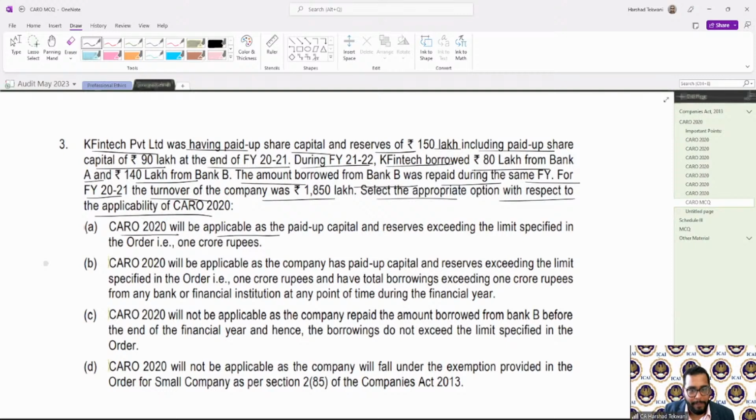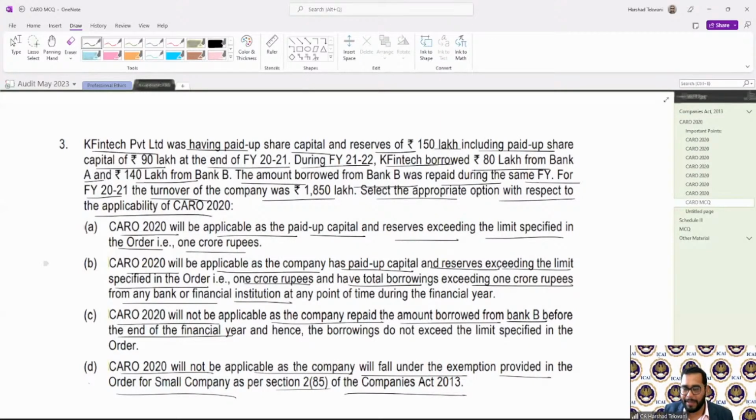CARO 2020 will be applicable as the paid up share capital and reserves exceed the specified limit of 1 crore. CARO 2020 will be applicable as the company has paid up capital and reserves exceeding the limit specified in the order, 1 crore rupees, and has total borrowings exceeding 1 crore from any bank or financial institutions. CARO 2020 will not be applicable as the company repaid the amount borrowed from Bank B before the end of the financial year. CARO 2020 will not be applicable. The company will fall under the exemption provided in the Order for a small company as per Section 2(85) of the Companies Act.